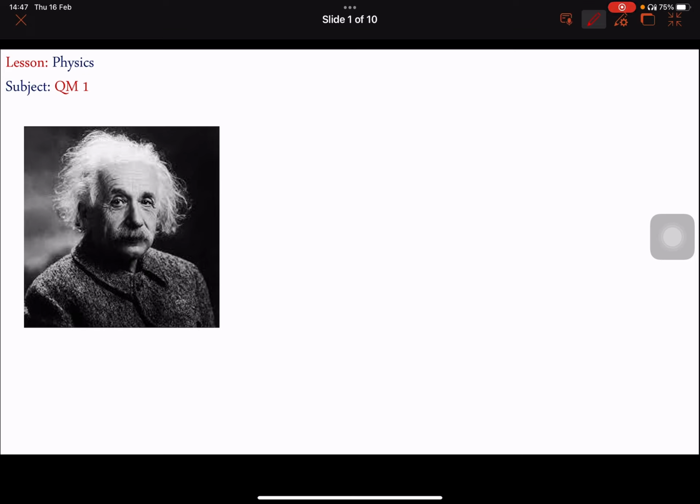As you know, light has two phases, indeed two natures. The first one we call the wave nature, and the second one is called the particle nature. So quantum mechanics is based on the particle theory of light.